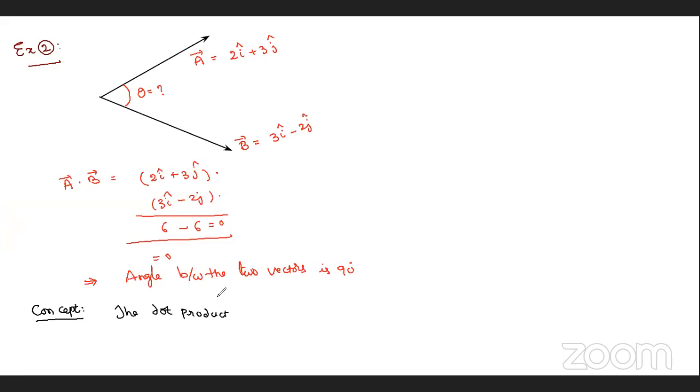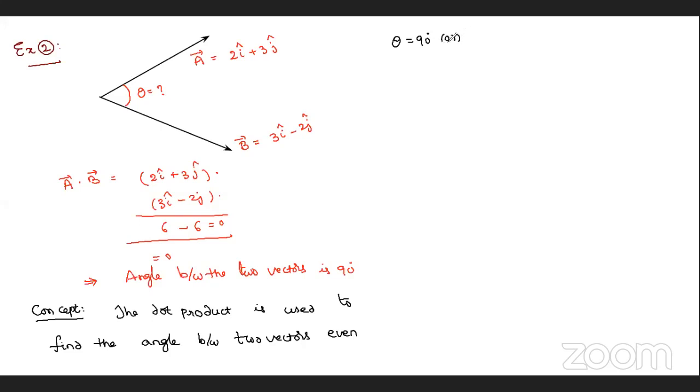Not only that, even though the angle is not 90 degrees, you can find it, that's what I'm saying. The dot product is used to find the angle between two vectors, whether theta equals 90 degrees or not equal to 90 degrees.